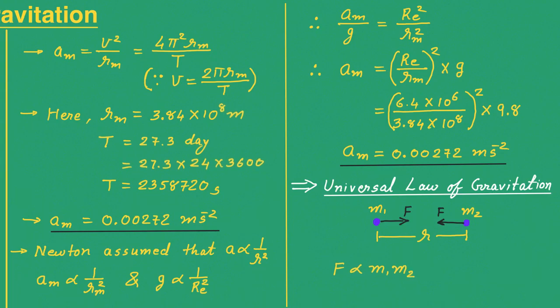That means F is proportional to m1 m2, and this force would be inversely proportional to the square of the distance between both of the masses. That means F is proportional to 1 upon r square. So from this we can write that F is proportional to m1 m2 upon r square, right?